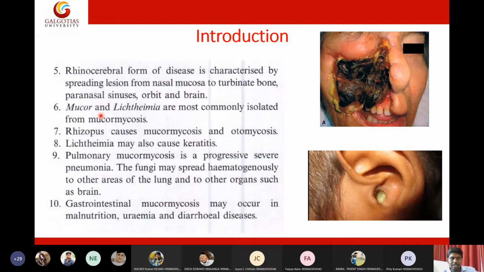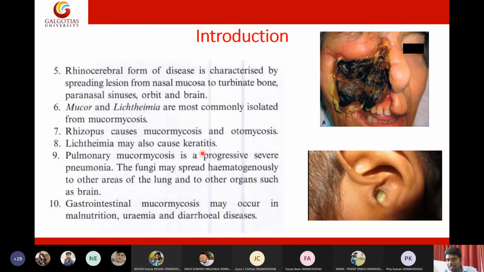Then the second one is Rhizopus can cause otomycosis. Otomycosis means an infection of the auditory ear. In the eardrum you will see this infection. So this is called otomycosis. A Rhizopus or Mucor infection of the ear is called otomycosis.